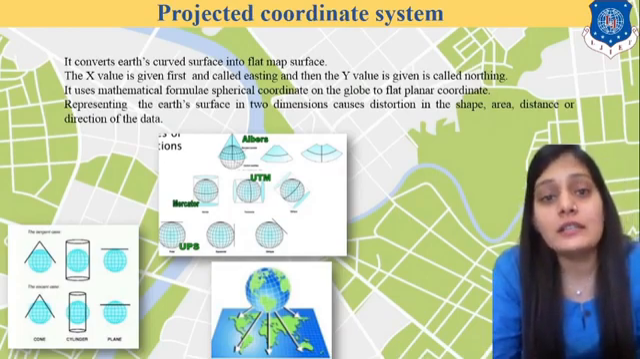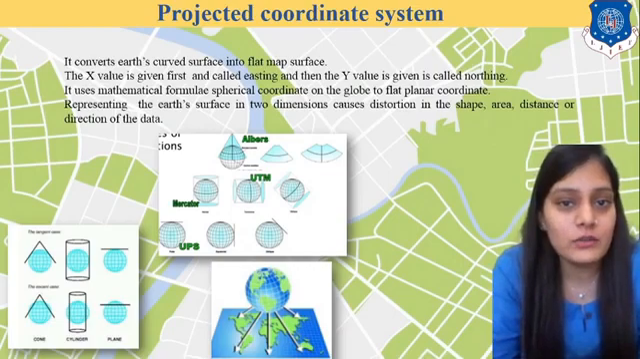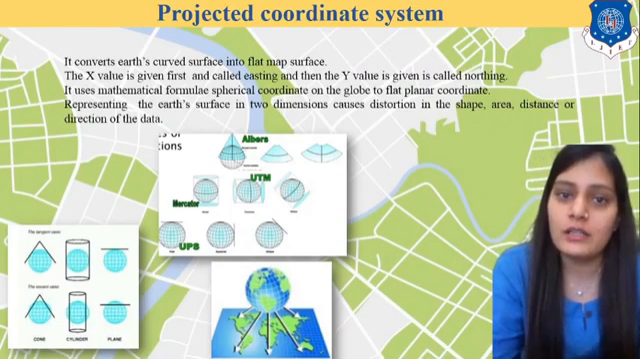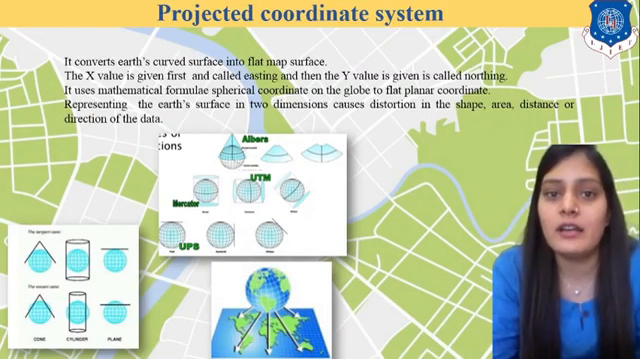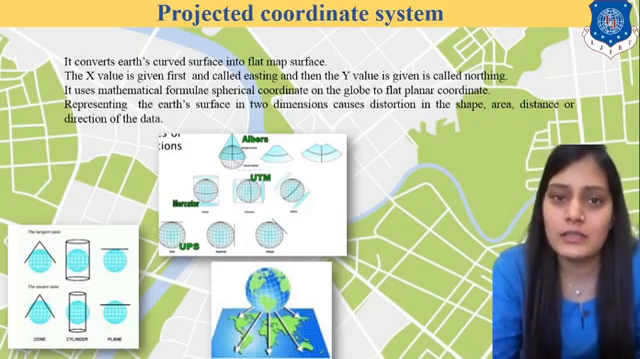We have a number of projected systems, but remember, in geographic we are using WGS 1984. Similarly, you have to remember that in projected coordinates we have Albers, Lambert, and other systems. We have many types of projected coordinate systems.